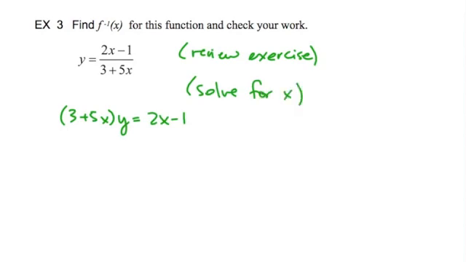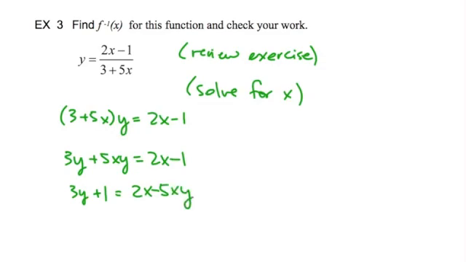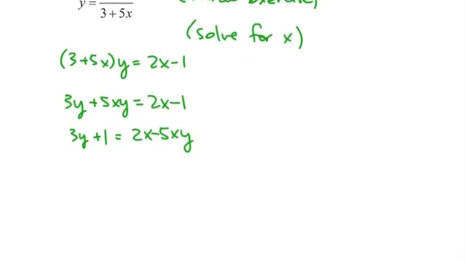That's my goal. So I first multiply both sides by the denominator of 3 plus 5x. Now I'm going to multiply on the left the y through the parentheses. And remember that I'm trying to get x by itself. So I want to get all the non-x stuff on the left and all the x terms, or terms that include x in them, on the right. Okay?